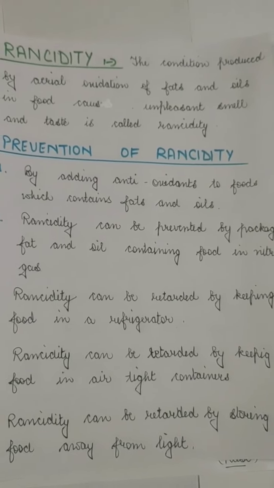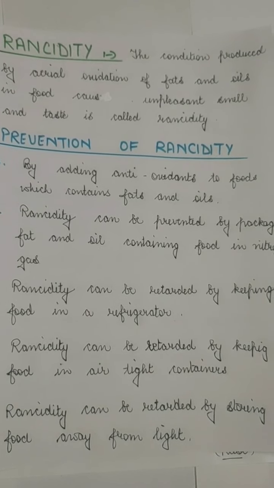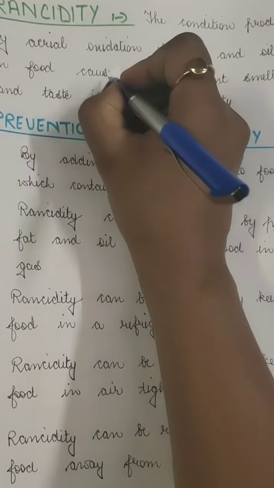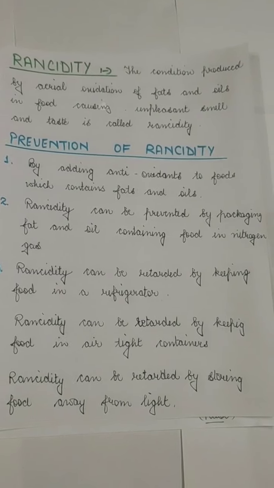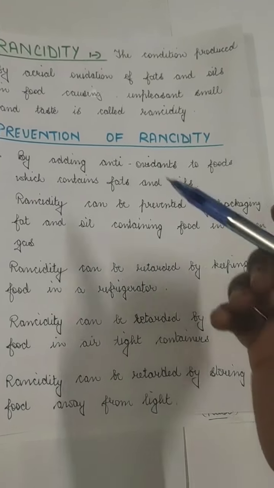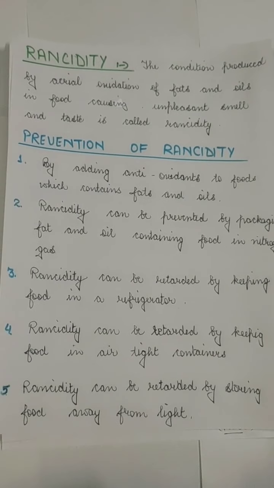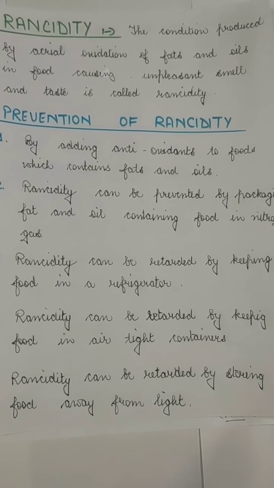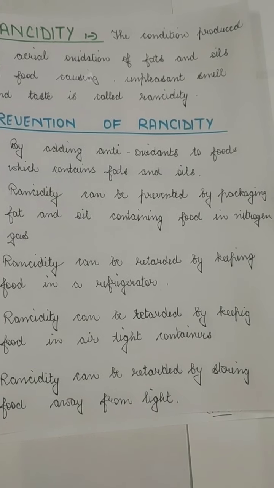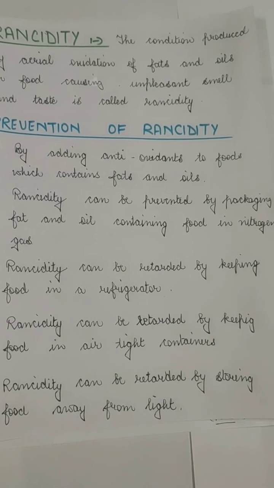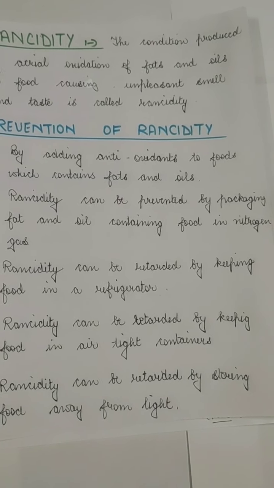So rancidity is a condition produced by aerial oxidation of fats and oil in food, causing unpleasant smell and taste. Now, how can we prevent this rancidity? We can prevent it by adding antioxidants to the food which contains fats and oil. We can add some chemicals which will prevent the oxidation. Generally the antioxidants are reducing agents. If there is reduction, there will be no oxidation.